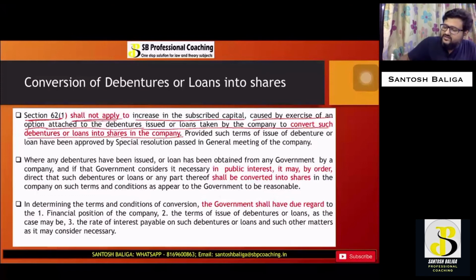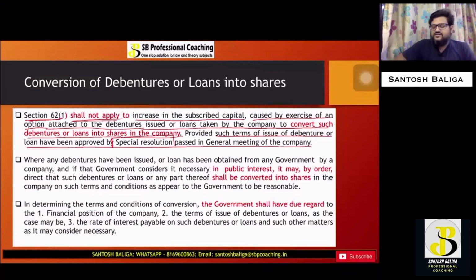Now, provided such terms of issue or loan have been approved by special resolution passed in the general meeting. Obviously, whenever a conversion of debentures into equity shares or loan into equity shares is done, it has to be approved by a special resolution in the general meeting of the company. In that case, section 62 subsection 1 will not be applicable. I hope this point is clear.